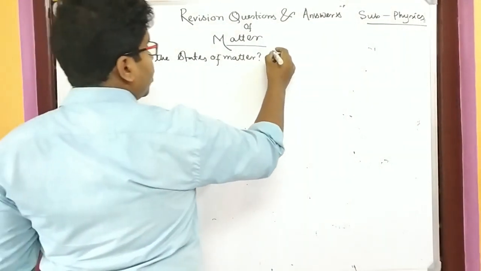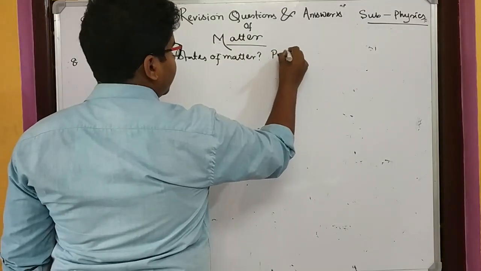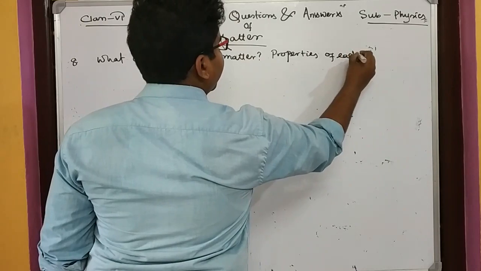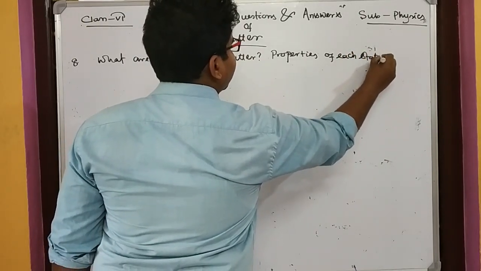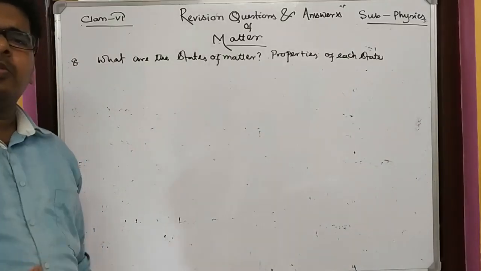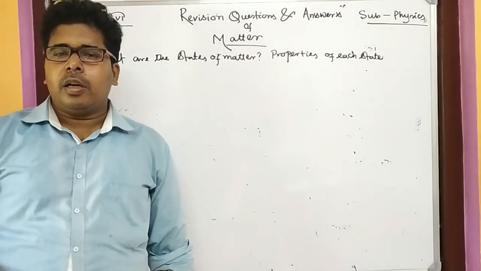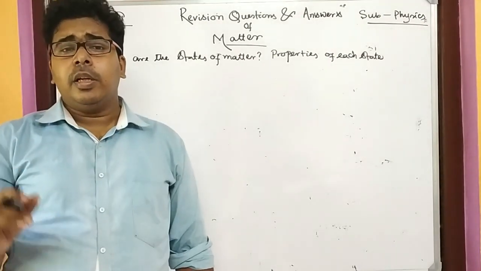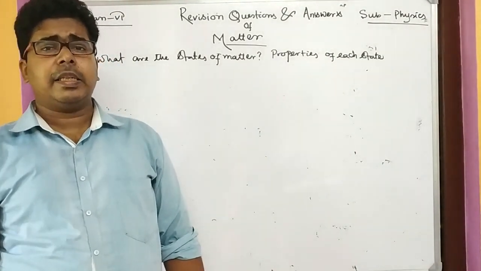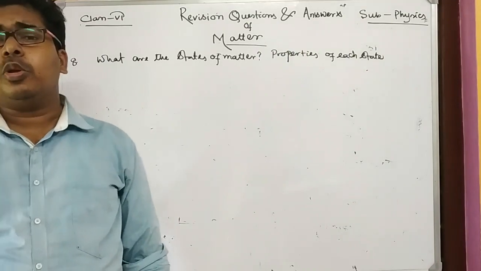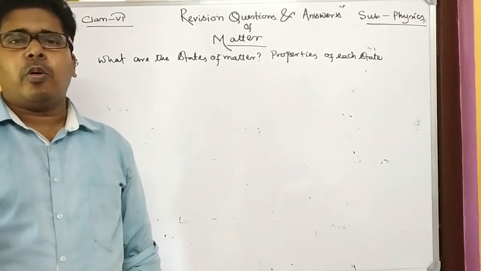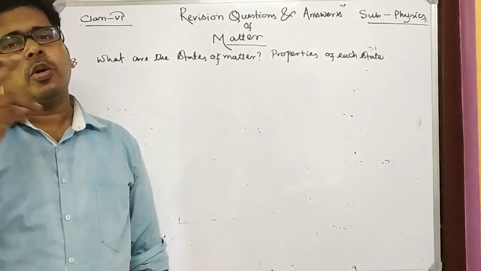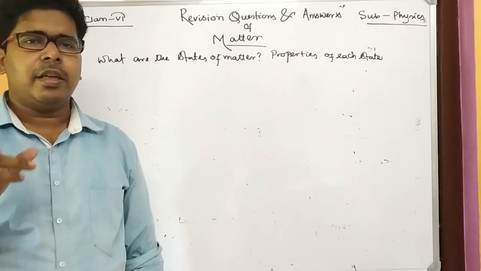If I am talking about the properties of each state, it is also very common. We have discussed this in our previous video. There we have taken separate characteristics, and I have shown you how it varies for solid, liquid, and gas. If you want to see it again, go through that video, and I think that will be clear.